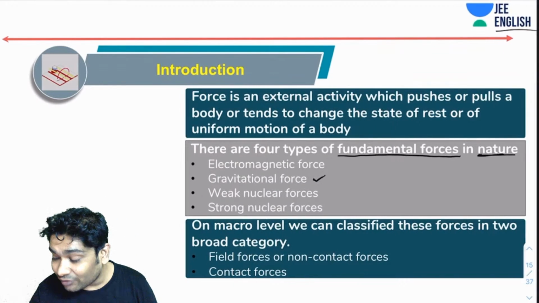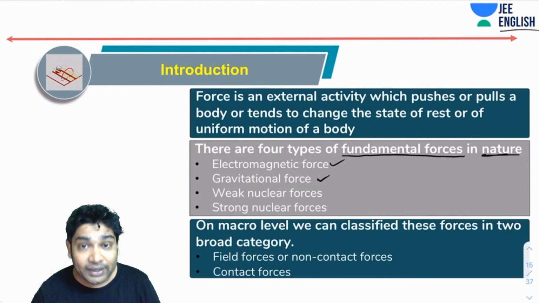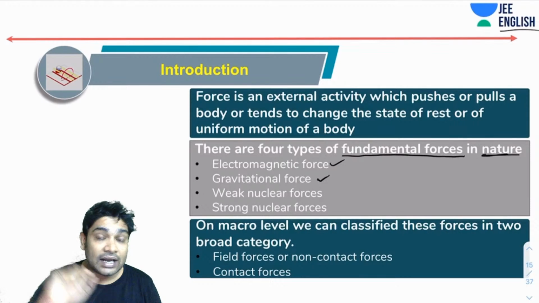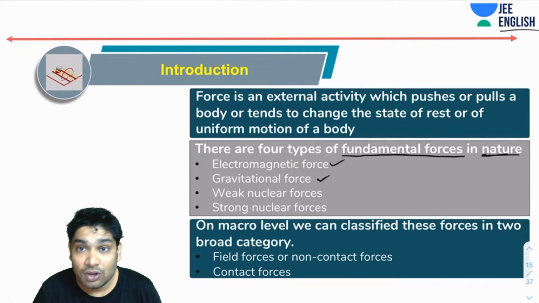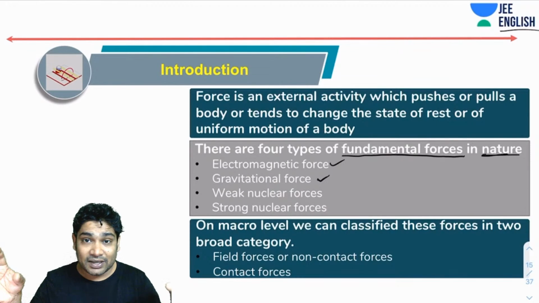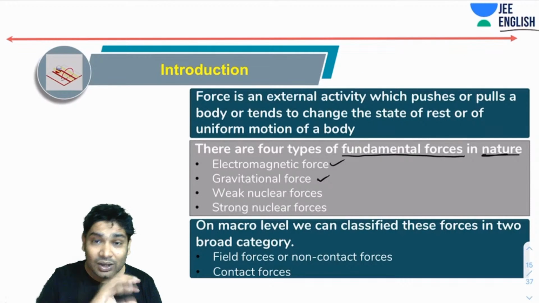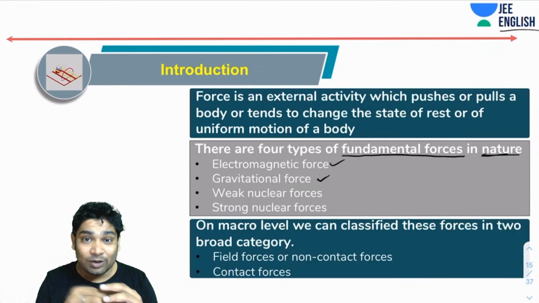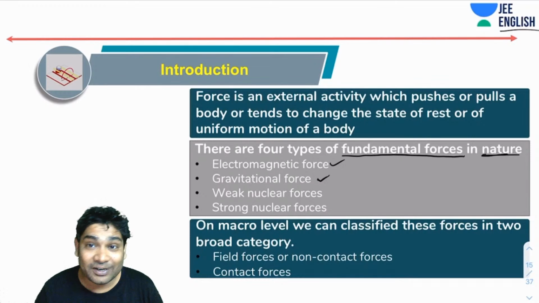Second is electromagnetic force. Again, electromagnetic force is due to charges. So electromagnetic force is the force that protons and electrons are exerting on each other, because of which all the electrons are rotating around the nucleus. It is also the force which is keeping all the solid atoms tied up together, and all the bonds that are forming are also forming due to electromagnetic forces. By the way, in your chemistry, when you're talking about bonds, everything is happening due to electromagnetic forces.